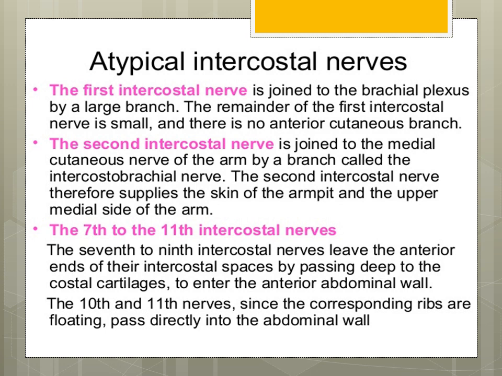The 7th to 11th intercostal nerves leave the anterior end of their intercostal spaces by passing deep to the costal cartilages to enter the anterior abdominal wall. The 10th and 11th nerves, since the corresponding ribs are floating and they have no intercostal space, pass directly into the abdomen.